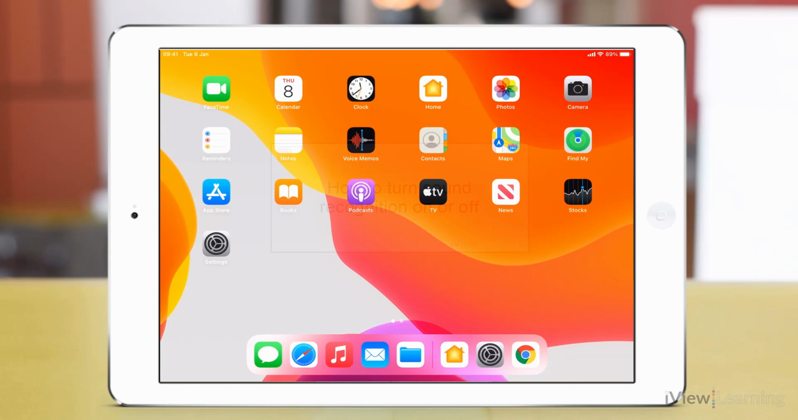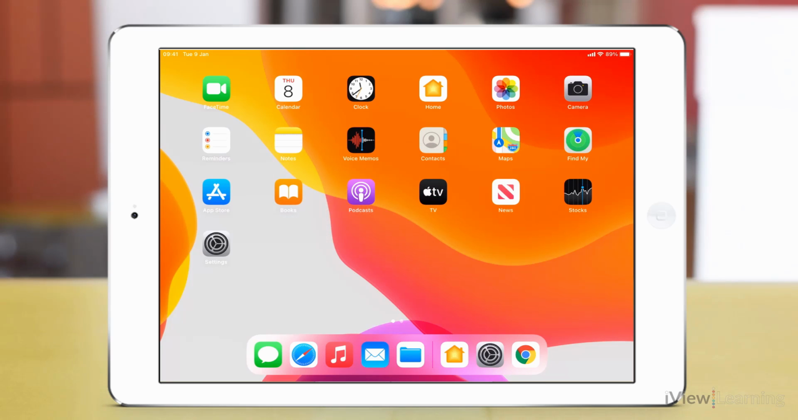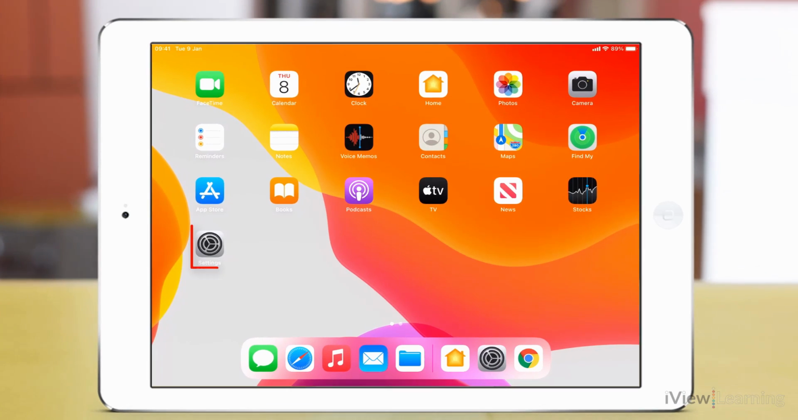In this video, I'll show you how to turn sound recognition on or off. Sound recognition listens for specific sounds and alerts you to them when detected. To select which sound you'd like for your iPad to listen to, tap the settings icon.